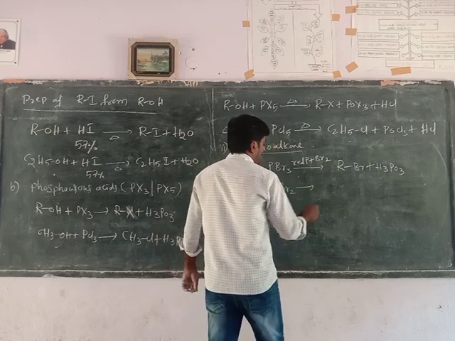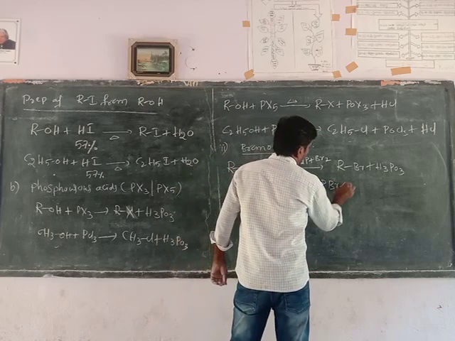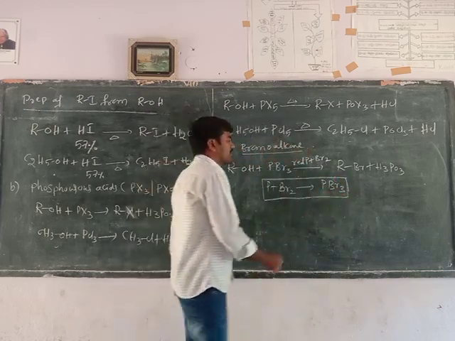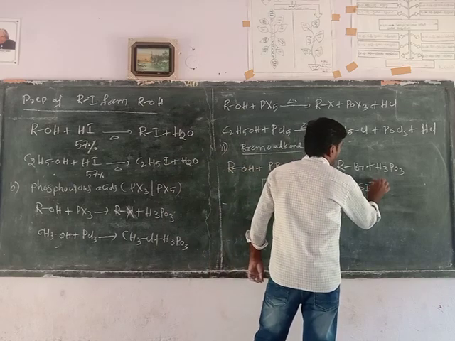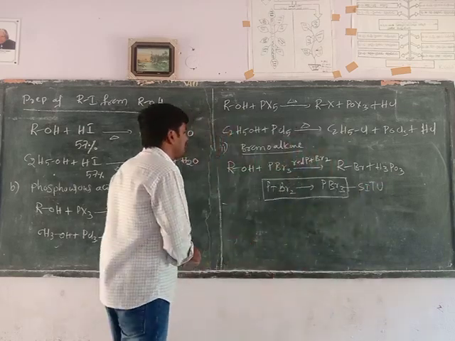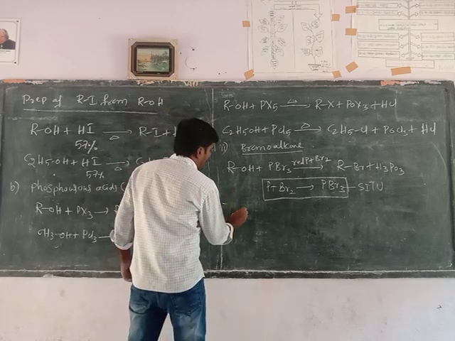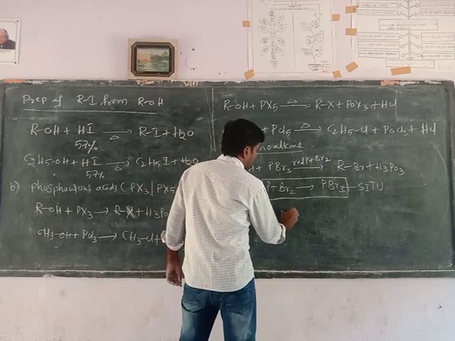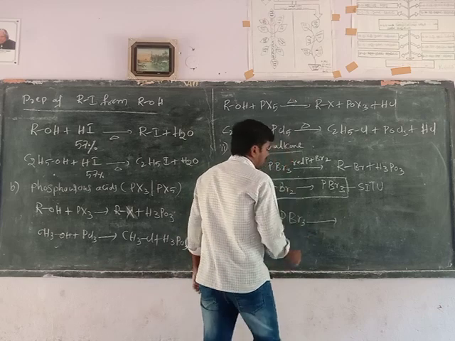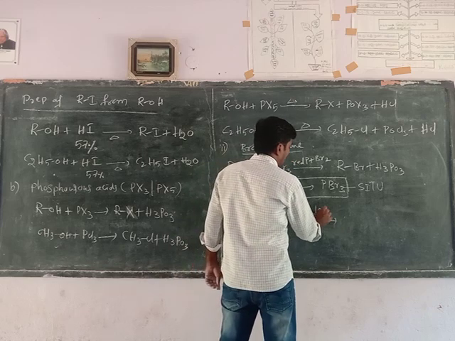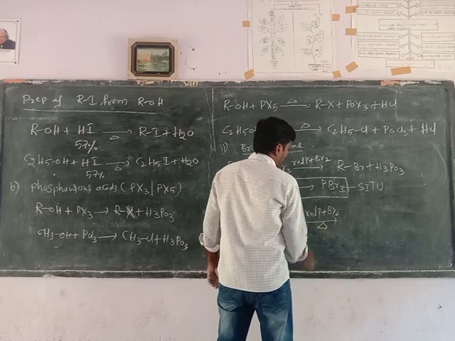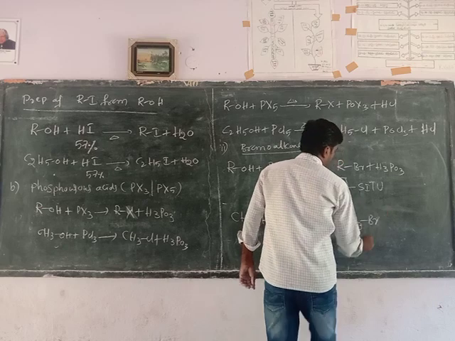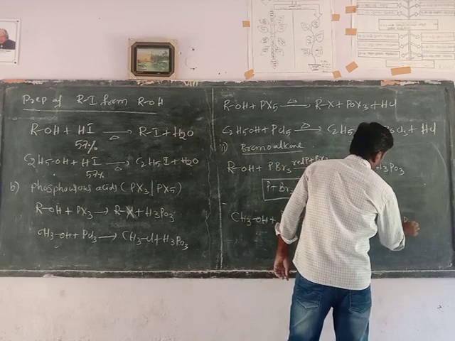Here, phosphorus plus Br2 gives PBr3. It reacts with the reactant to form the product. It is generated in situ at the time of reaction. Example of this reaction: methyl alcohol reacts with phosphorus tribromide, meaning red phosphorus plus bromine, to form methyl bromide plus H3PO3.